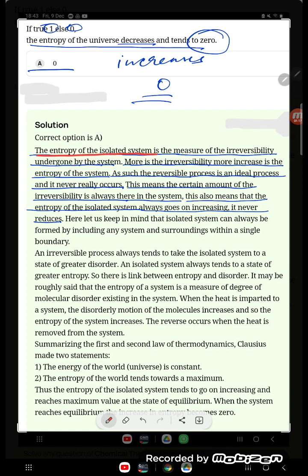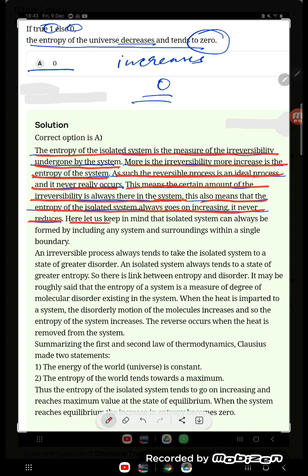The entropy of an isolated system is a measure of the irreversibility undergone by the system. The more the irreversibility, the more the increase in the entropy of the system. As such, the reversible process is an ideal process and never really occurs. This means a certain amount of irreversibility is always there in the system. This also means that the entropy of the isolated system goes on increasing; it never reduces.